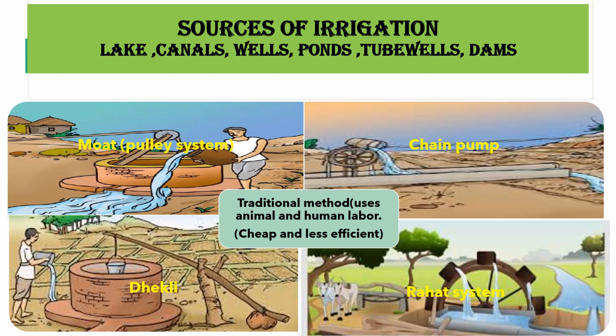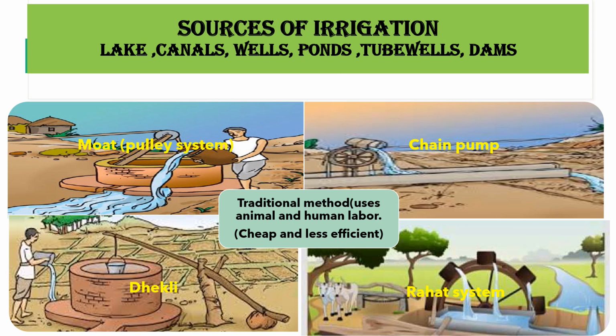The third one, Dhekli. In this method, water is taken out from a well or any other source with the help of a bucket, which is tied to one end of a log with the help of a rope, while to the other end a heavy stone is tied to counterbalance it.